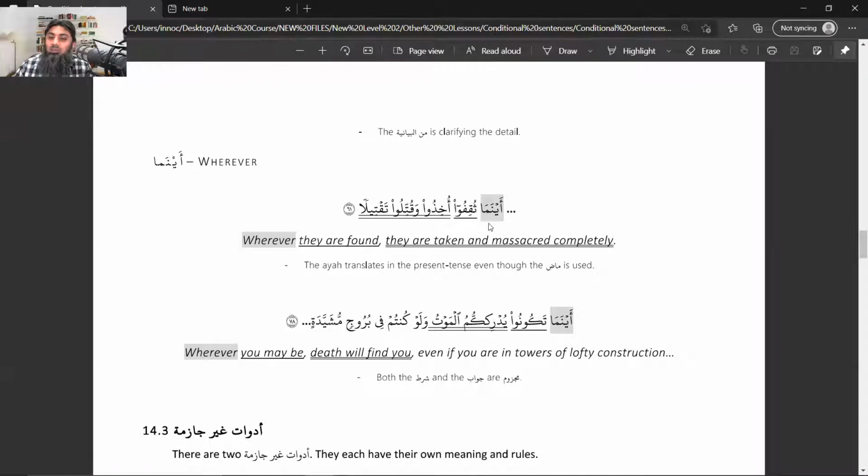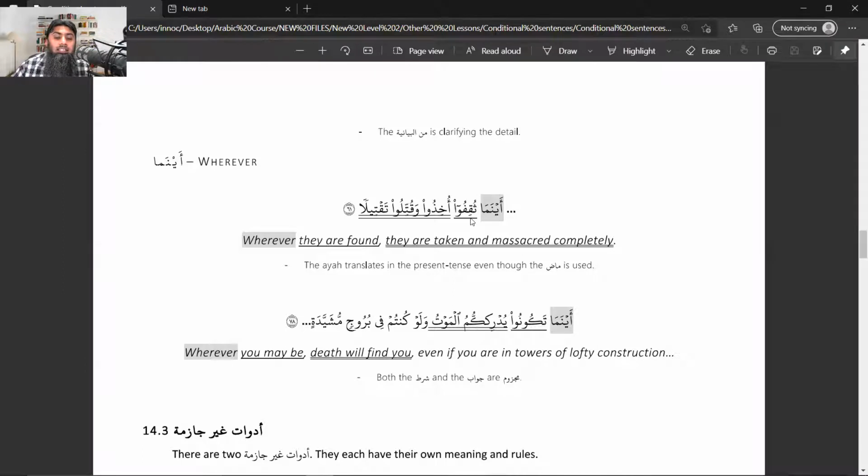Okay. So, ainama, adatu shart, sukifu. And then ukhizu. Sukifu was the shart part. Wherever you find them, then what do? Ukhizu, hold on them. Wakutilu, and kill them. So sukifu was shart part, ukhizu wakutilu. And how would you know that the new part has started? Sukifu is a fail and ukhizu is a new fail. Okay, so this is how you understand that.